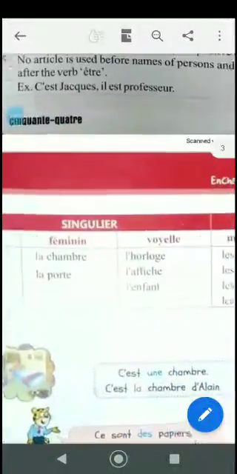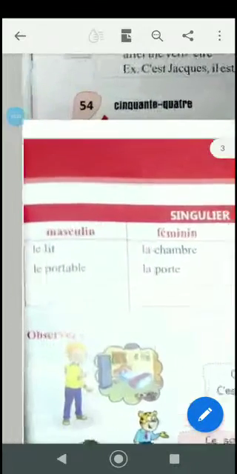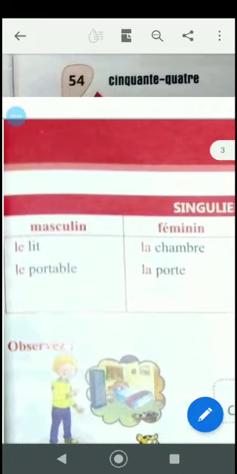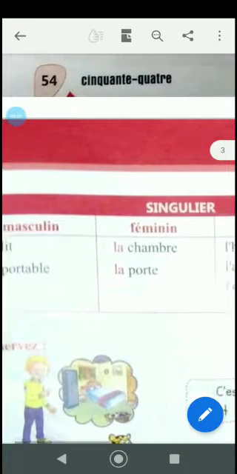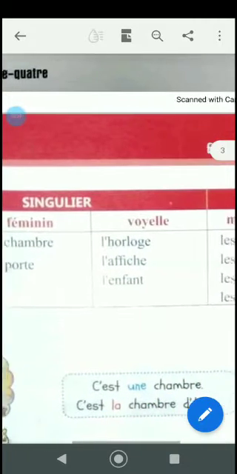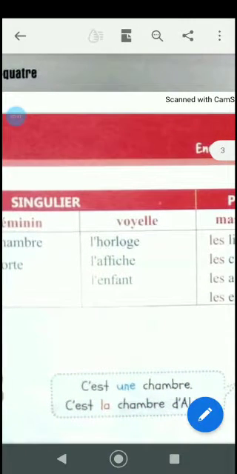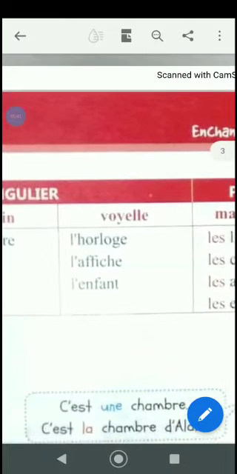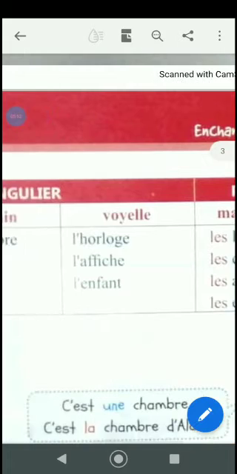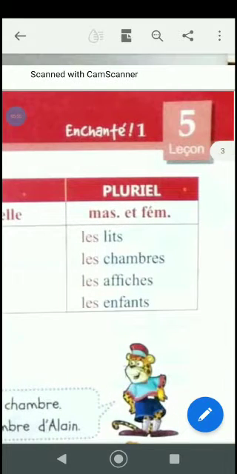Now over here, singular and plural. When it is masculine, the article will be le lit; feminine will be la chambre. When we're starting with a vowel, it is L apostrophe, because it starts with the letter H, so it is L apostrophe. And how are you going to pronounce it? L'horloge. Okay, l'horloge means the clock. And when you put this into plural, it will be les lits.